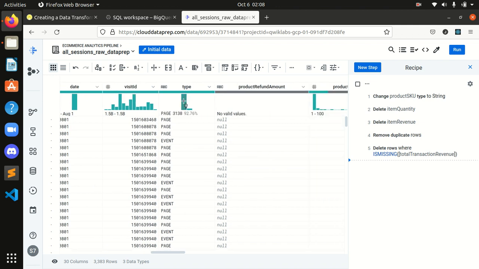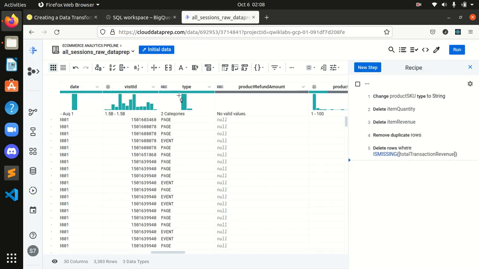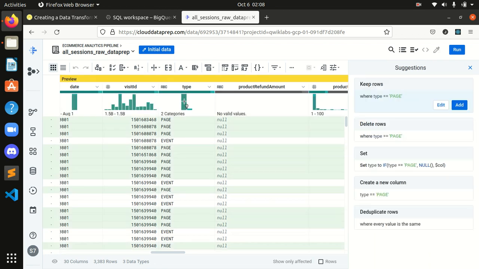Here we are in the type column, and what we have to do is click the bar for page. All rows with the type page are now highlighted in green. Okay, I will click on this bar. Okay, it's all highlighted in green.